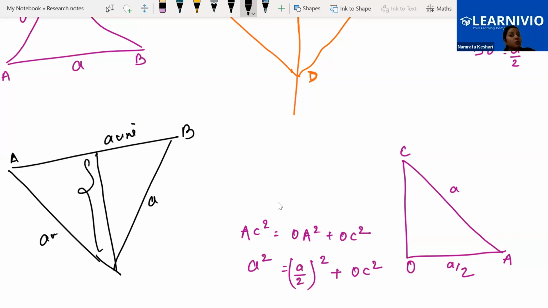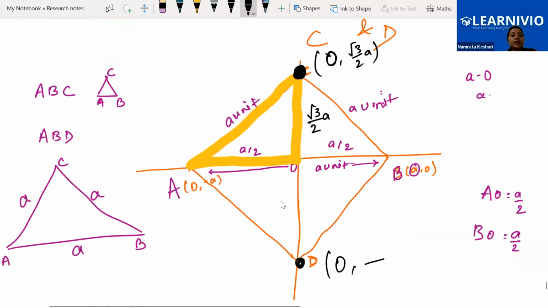But there will be only one change. Can you tell me what will be the coordinate of D? x is 0 and y is? Minus root 3 upon 2A. Exactly. y is just negative root 3 by 2A. Only this change is there. Rest of the numbers and everything will be as it is. Are you getting it? Yes, ma'am.